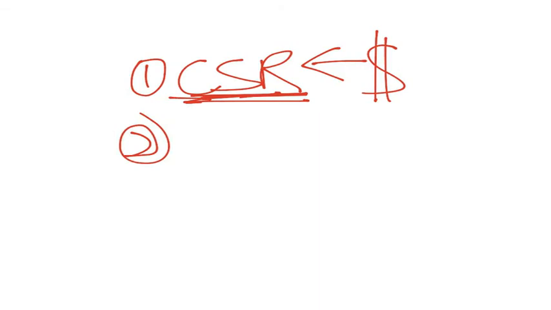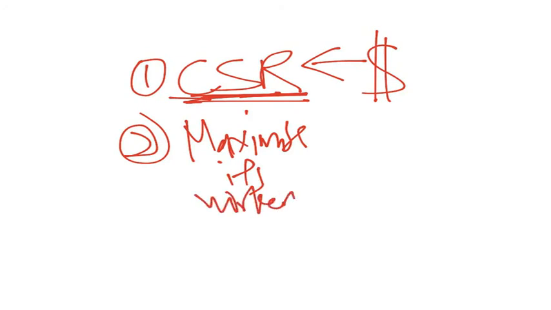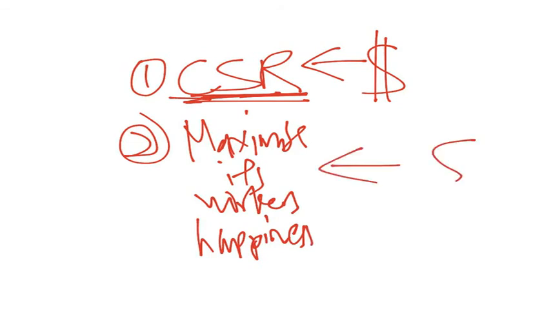Or the firm may be looking to maximize its workers' happiness. This is the case where the money is used to maximize its workers' happiness. For example, Google spends a big part of its money in doing so.